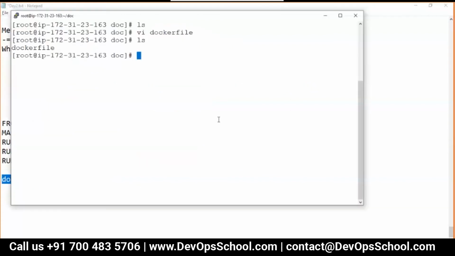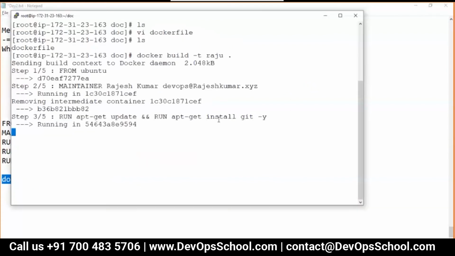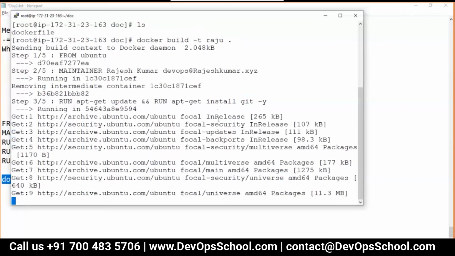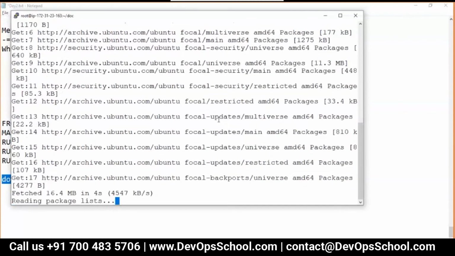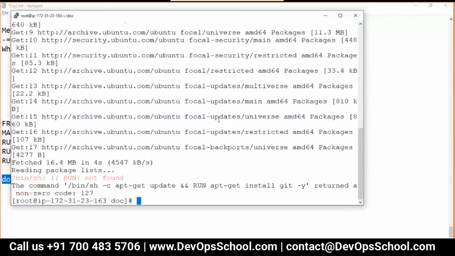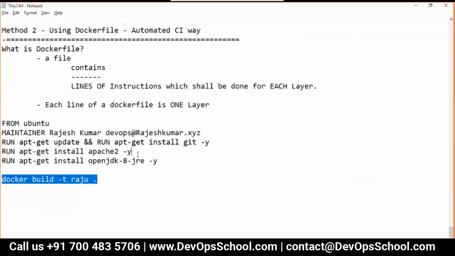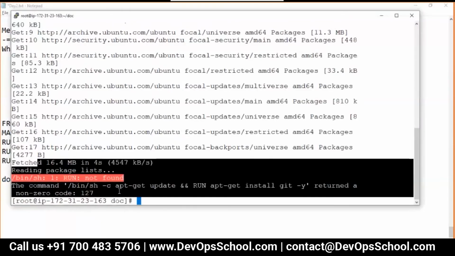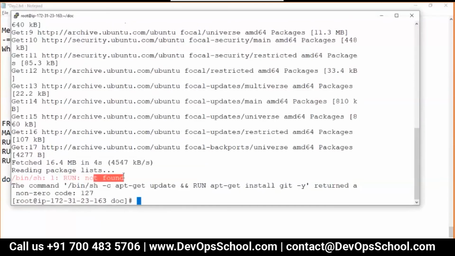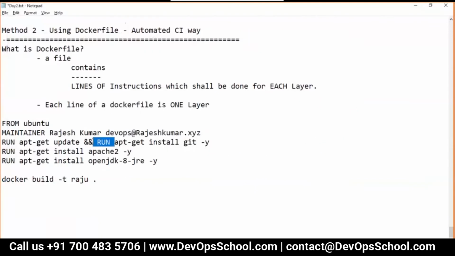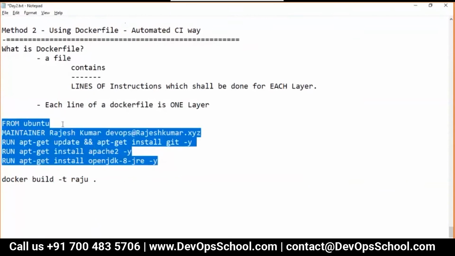Let's check it out. Look at this. See here, step 1, 2, 3. Third step is being done right now. And guys, there is a failure here. I don't know why this failure. See here, this is the wrong thing. Third step, there is a failure. Run not found. So RUN actually is not there. It should be an instruction. So this I have to modify. This is a copy paste mistake. So